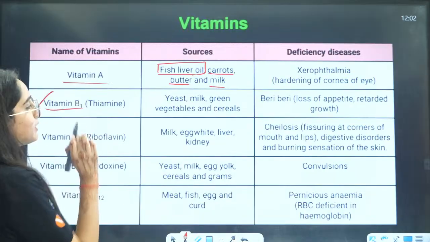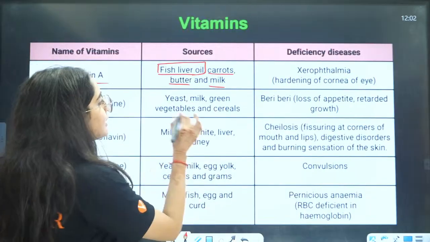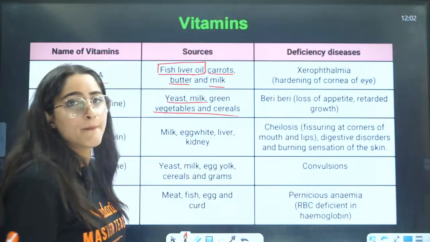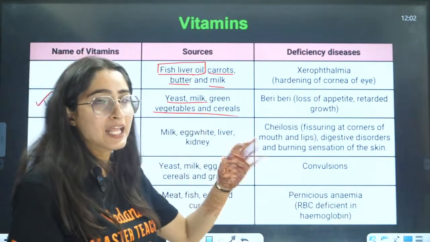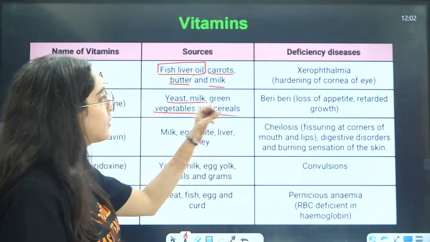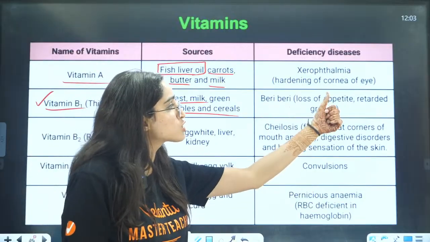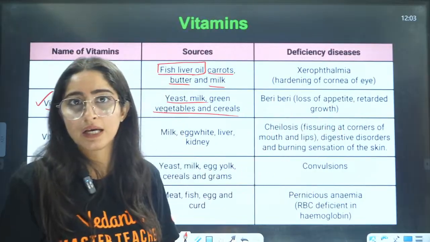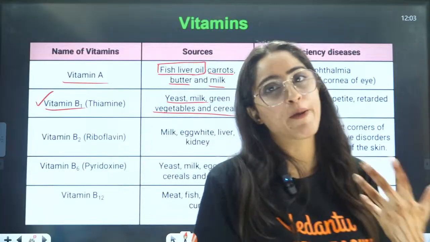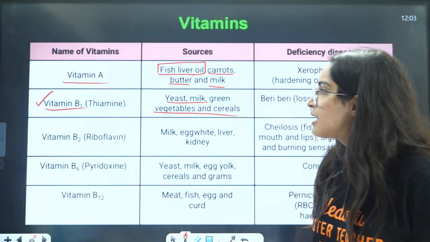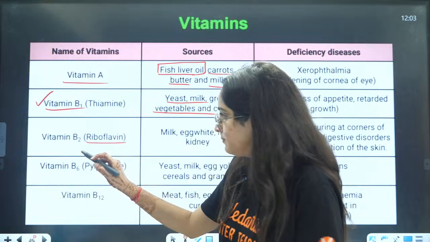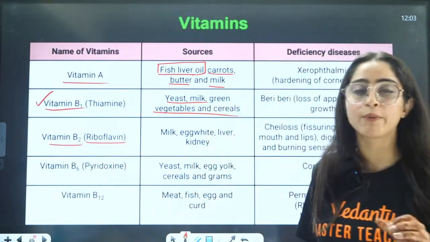Next is vitamin B1. Vitamin B1 is in green leafy vegetables, cereals, milk, yeast. If you have a deficiency of vitamin B1, you will have beriberi, that is loss of appetite, retarded growth. Retarded growth and loss of appetite will be there. Then you will have vitamin B2, that is called riboflavin.